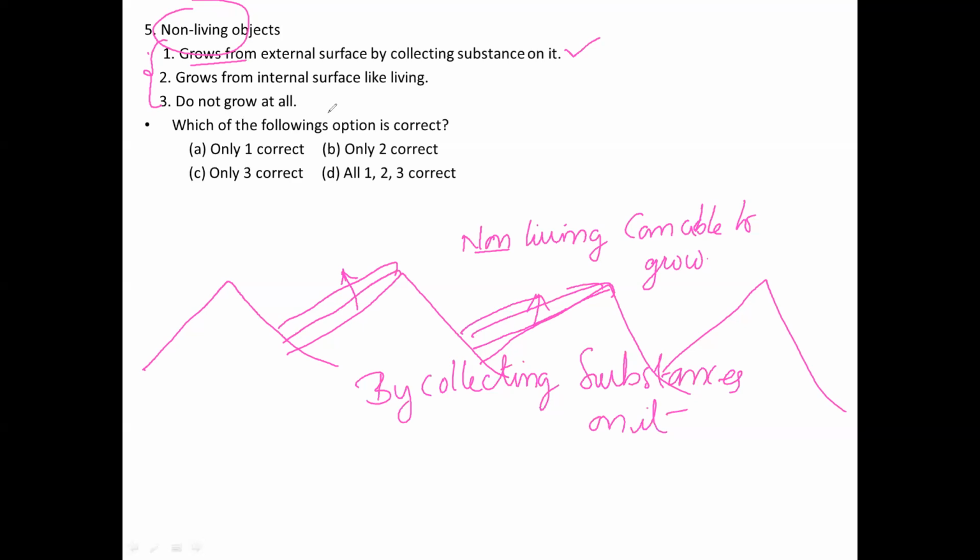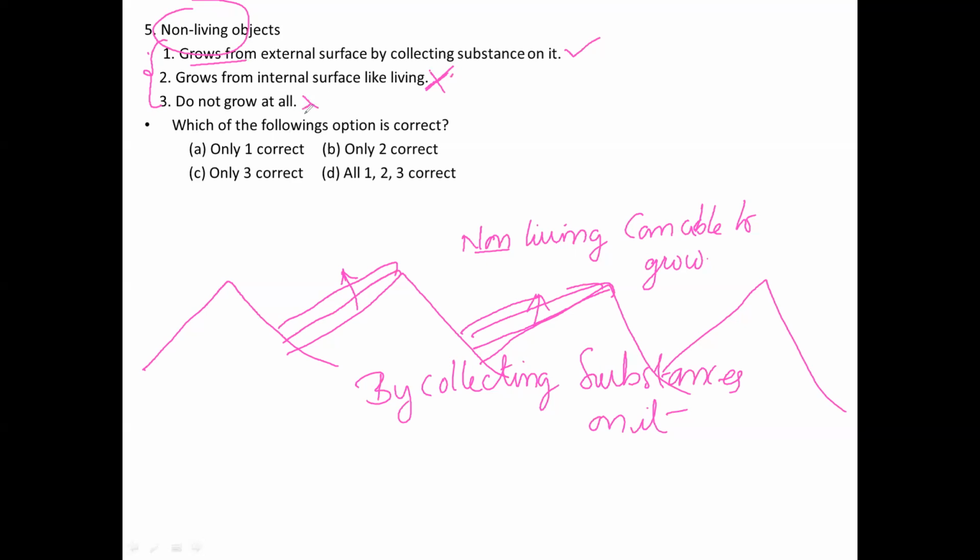Only external surface growth takes place, there is no internal growth like in living things. Living character is different, non-living character is different. So I am deleting this. Do not grow at all, this is also a wrong statement.